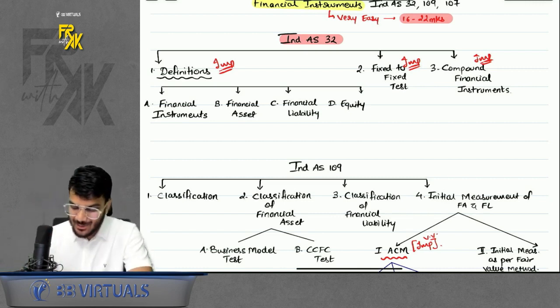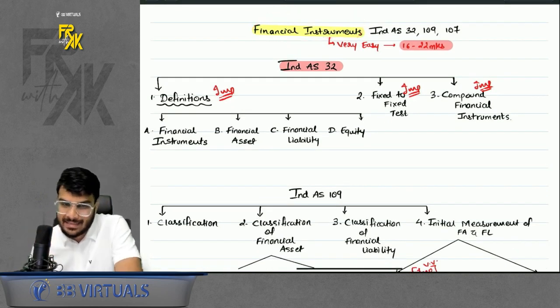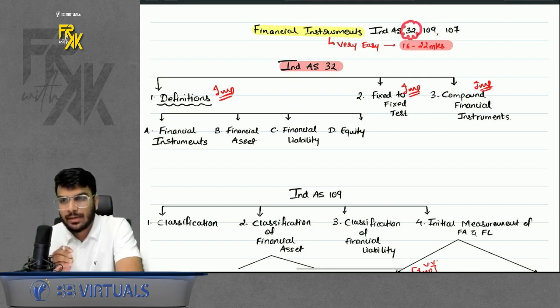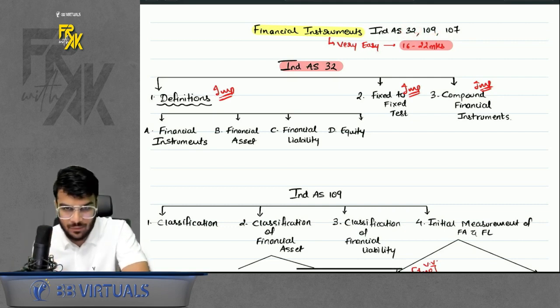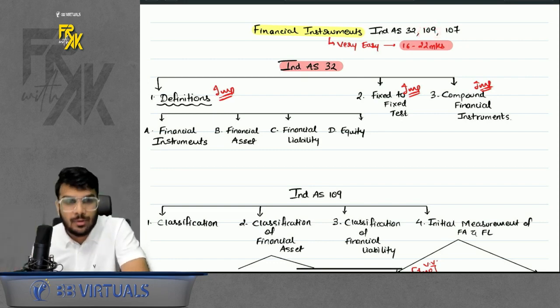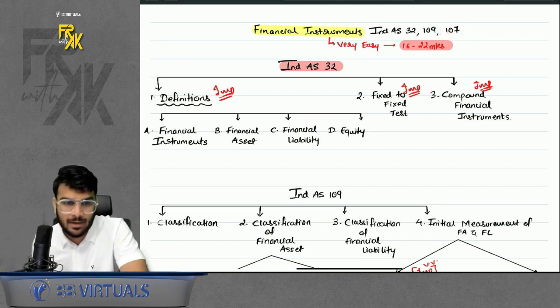Okay, let's start. First of all, we were discussing financial instruments. In total, how many standards are there in financial instruments? We have 3: Ind AS 32, Ind AS 109, Ind AS 107. What does 32 talk about? Mainly it gives the definition part. What does 109 talk about? It gives the accounting part. And what does 107 talk about? It gives the disclosure part of the chapter.